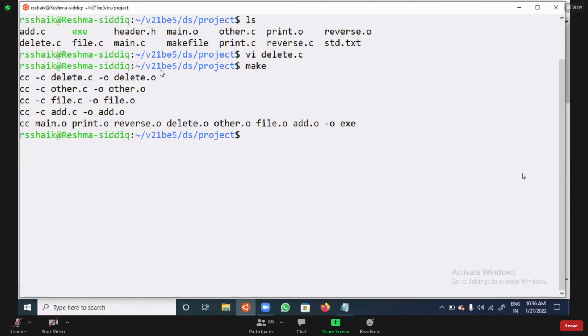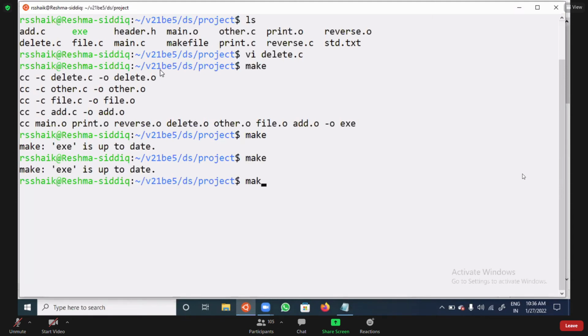Now you can see in recompilation, whenever you go for cc like this, it will compile all the files. Again, if you compile, again it will. But here you can see, whenever by mistake I give make again, it says that no modifications happened, then why do I need to compile? Executable file is up to date. You can give it n number of times, and it says the executable is up to date.